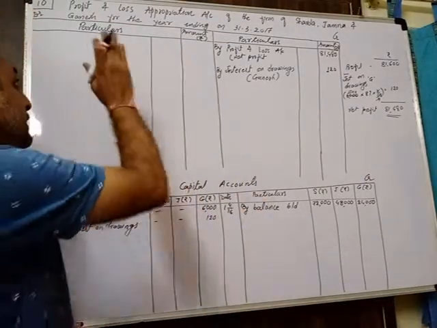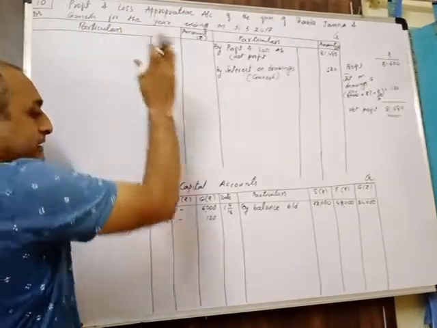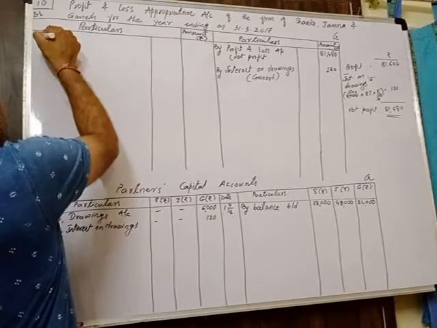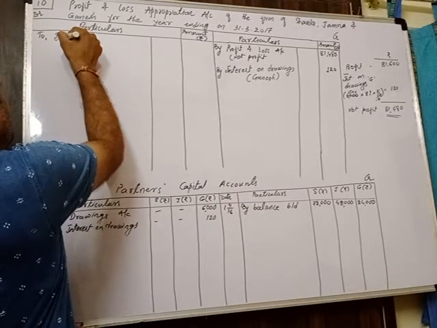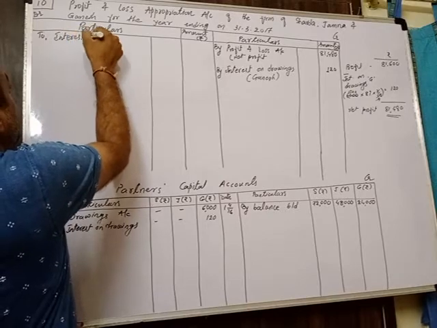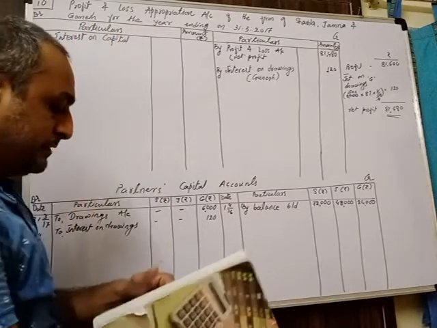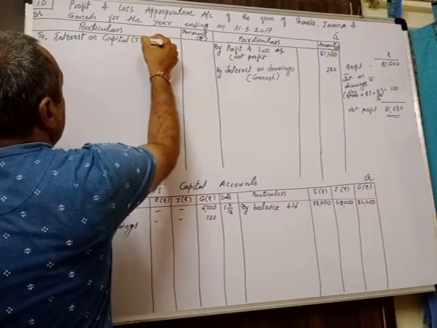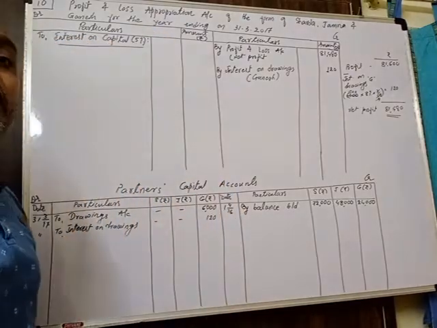So it is shown first effect in the profit and loss appropriation account debit side, and the second effect in partners capital accounts credit side. So I am writing the effect first in the appropriation account debit side. To interest on capital. The rate of interest is available, 5%. This is only to remember the things. We are writing the rate of interest also.